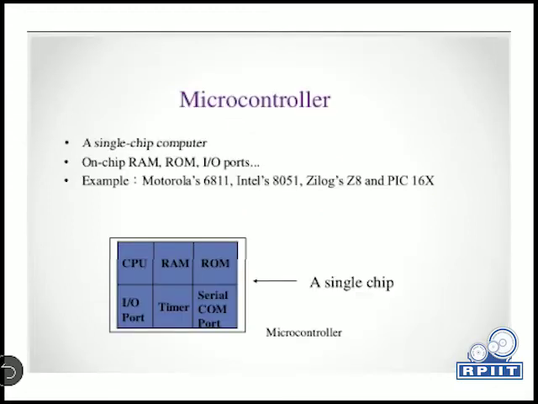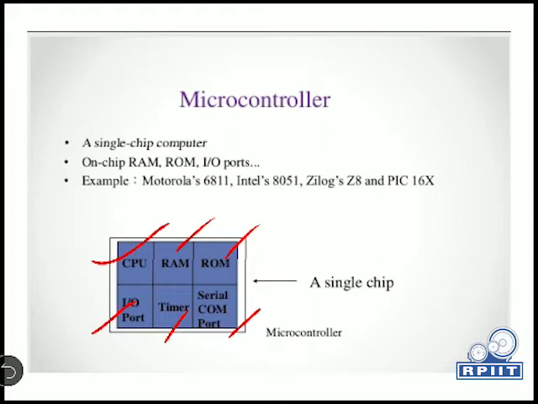Next, the microcontroller, a single chip computer, with on-chip RAM, ROM, and input output port. So basically, it is a single chip computer. The chip itself includes the CPU, RAM, ROM, and input output. So you can see over here that on a single chip you will have the CPU, RAM, ROM, input output port, timer, serial communication port, etc. All these things are mounted on a single chip.